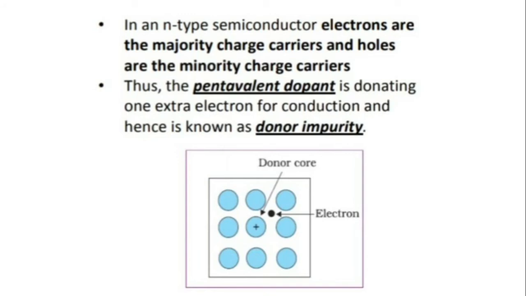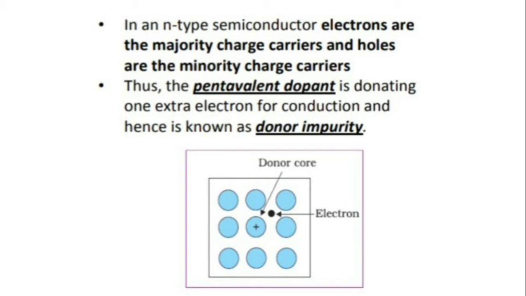In an N-type semiconductor, electrons are the majority charge carriers and the holes are the minority charge carriers. As we said earlier, both types of charge carriers will be there. That means the charge carriers which are produced by the method of doping and the charge carriers which are produced intrinsically. And one group will be majority and the other will be minority.